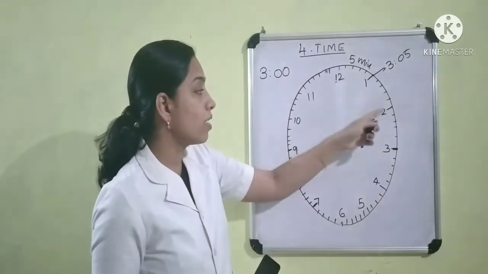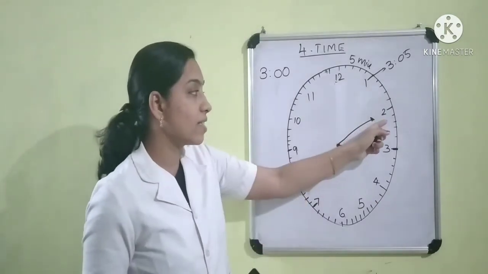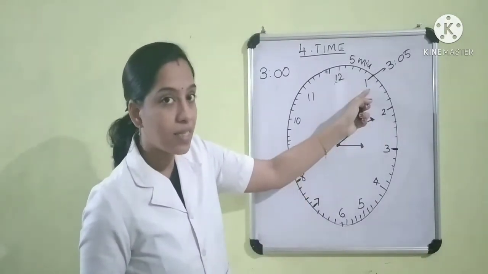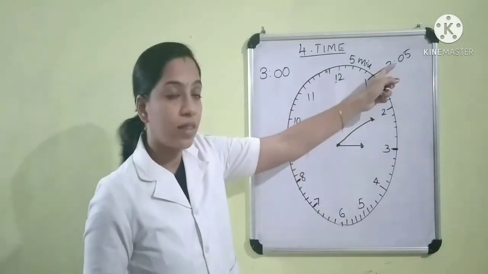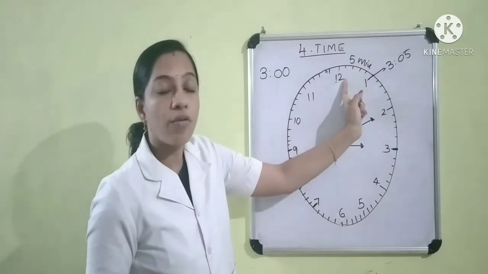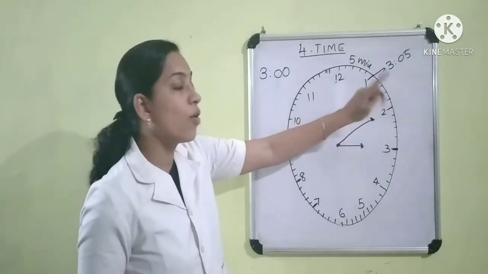Again, the minute hand moves to the next number. Children, here the minute hand is at 2. What's the time? When the minute hand is at 1, the time is 3:05. That is, it takes 5 minutes to go from one number to the next number. So here also it takes 5 minutes.